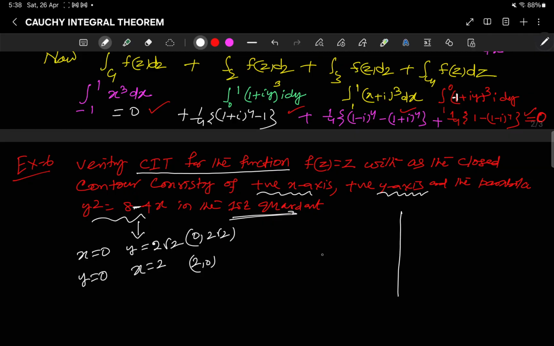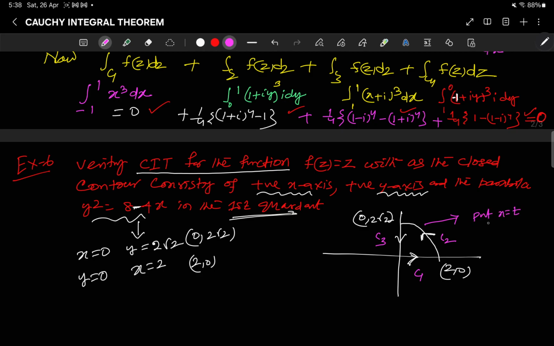So this parabolic path here, this point is (2, 0), this point is (0, 2 root 2), right? So this is the parabolic path, and it consists of the positive x-axis, the parabola in the first quadrant and the positive y-axis. So it is my path C1, it is my path C2, it is my path C3. So can I not evaluate this integral here? So here if I put x is equal to t, then my y will be...